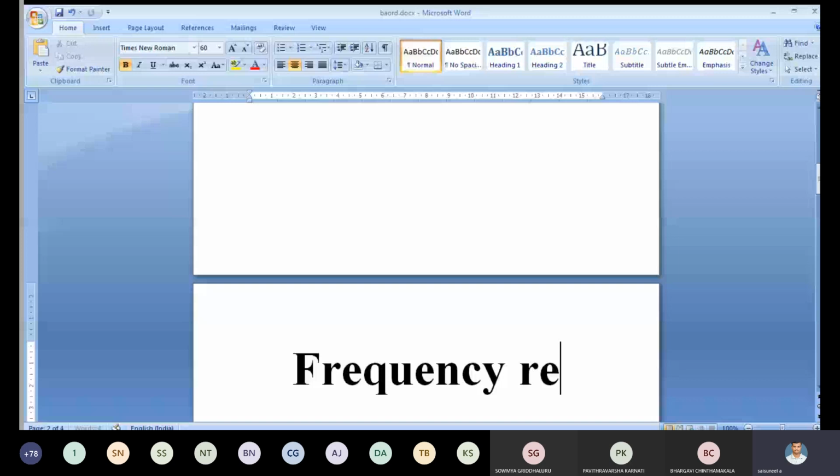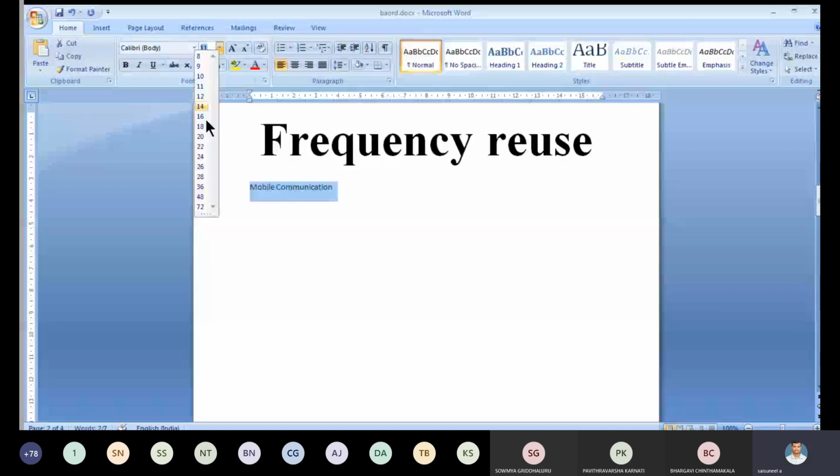We already discussed mobile communication in previous classes, first, not cellular communication but mobile communication. Here, what is meant by mobile communication?